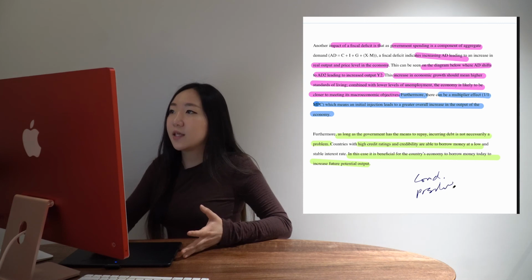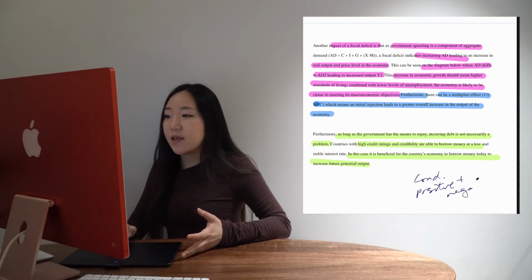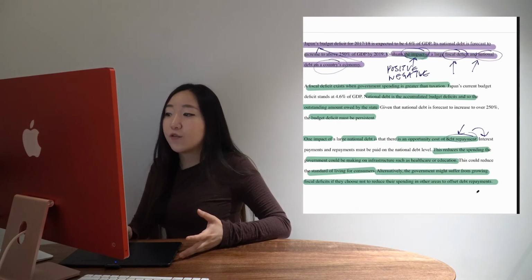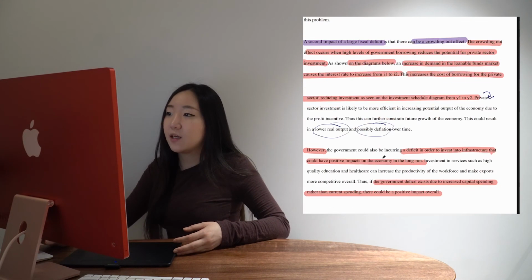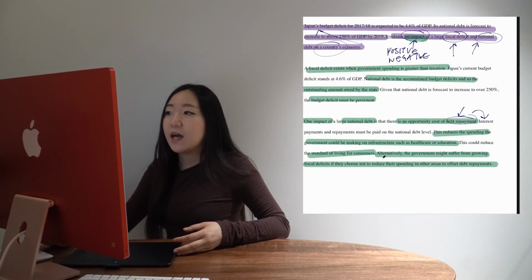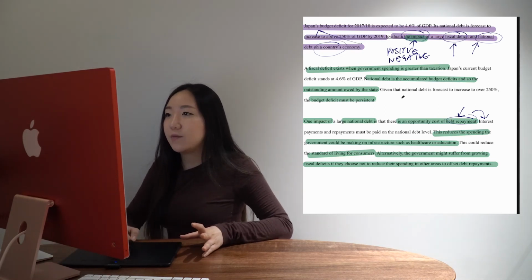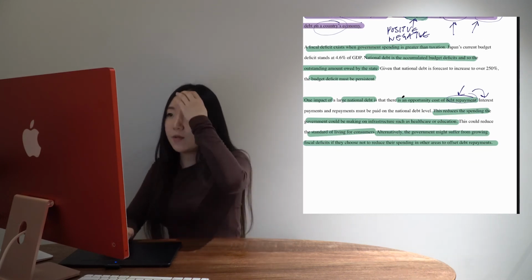Again, I am missing a conclusion. Just one thing to say, there are both positive and negative impacts. Just summarizing what's going on, and just say overall the impact is going to be negative at this particular proportion of GDP. Debt level is too high, okay? So as I mentioned in the first essay, I'm sorry that was really fast. I am just trying to get this out before your exam.